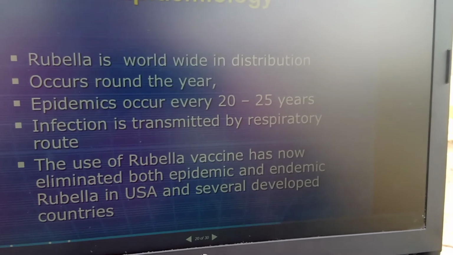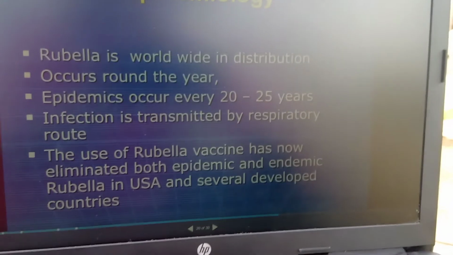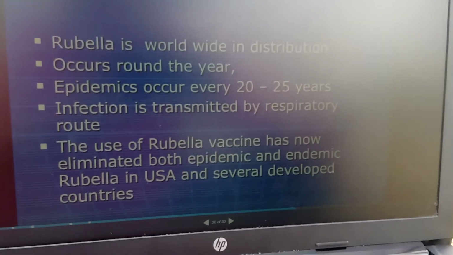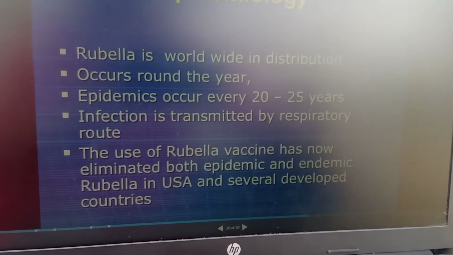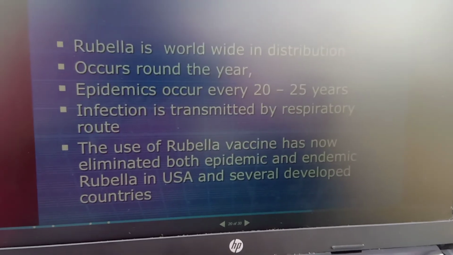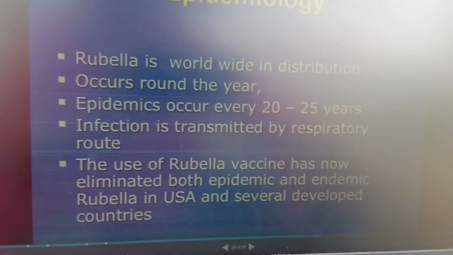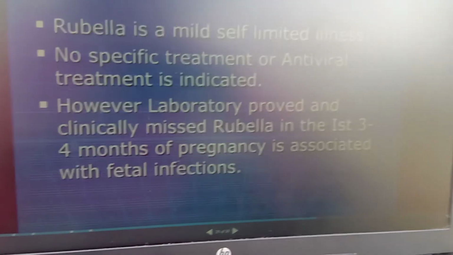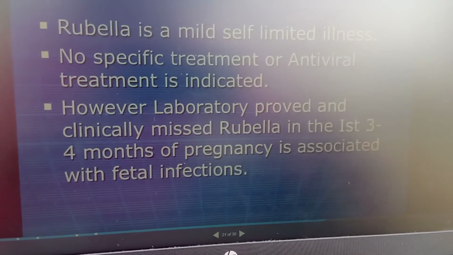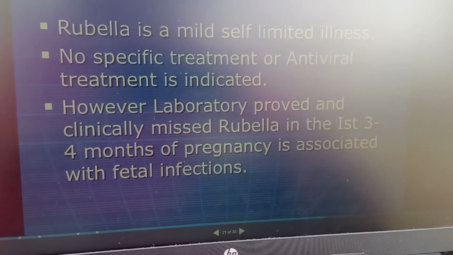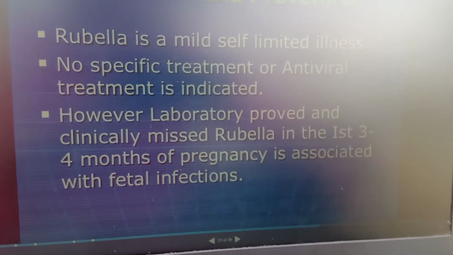And next, epidemiology: in the 20 to 25 years age group, and in epidemics. Already we have seen it is transmitted by the respiratory tract, and by taking the rubella vaccine we can easily control the virus in our countries. What is the treatment? It is a mild self-limited illness only, and antiviral treatment is not indicated for the person.